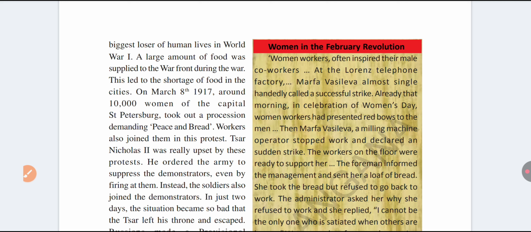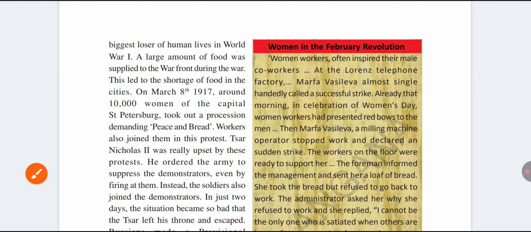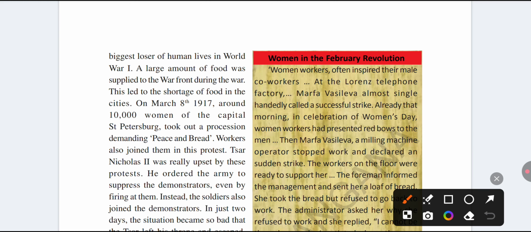And also Russia supplied more food materials during the First World War. So the Russian people were suffering from a shortage of food.